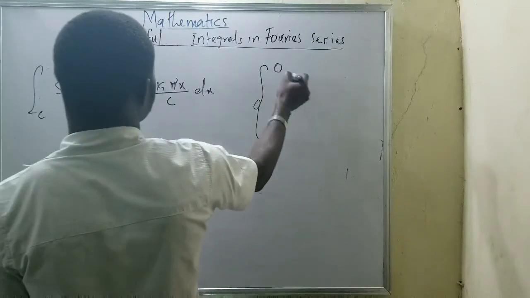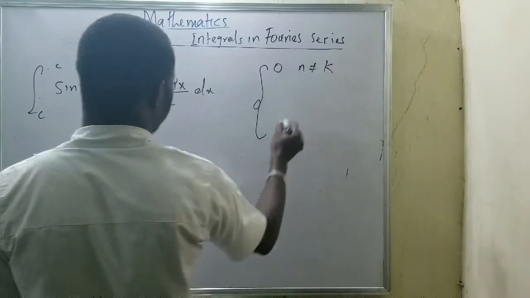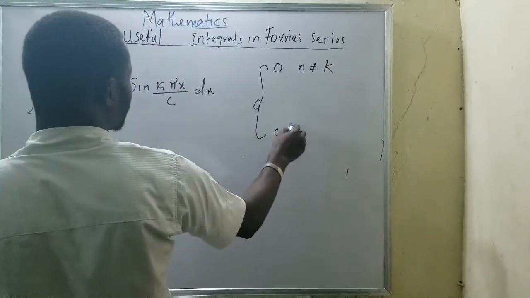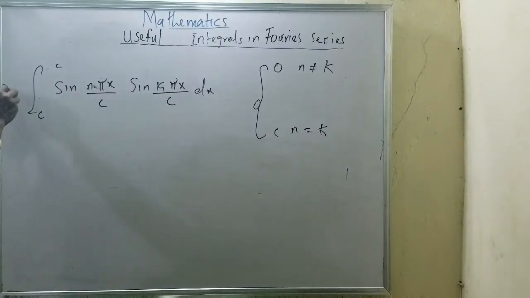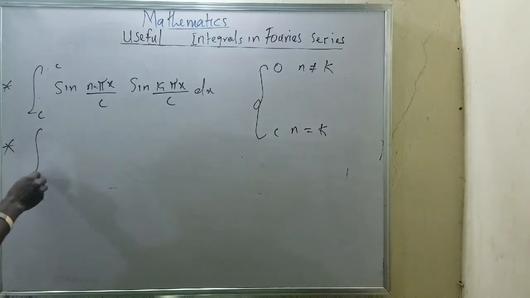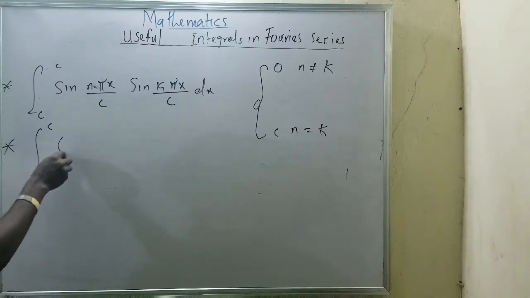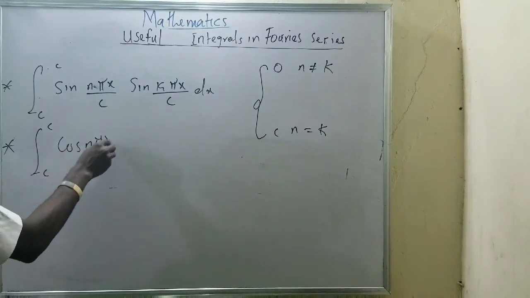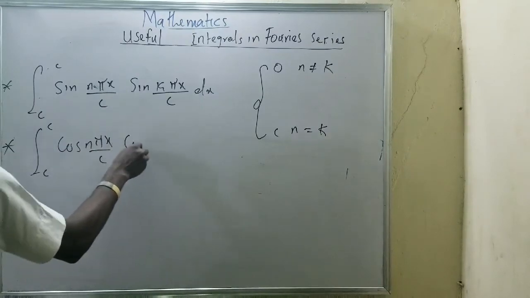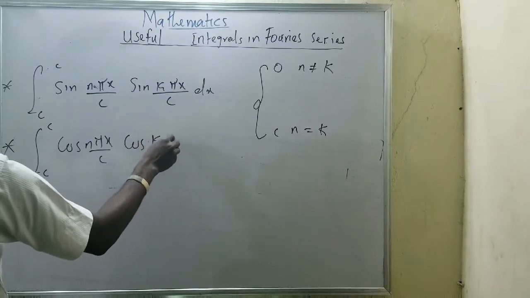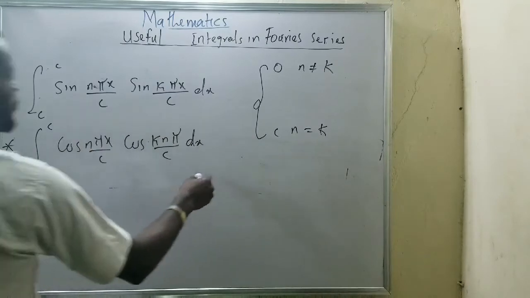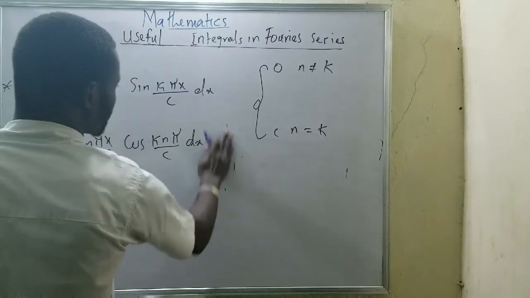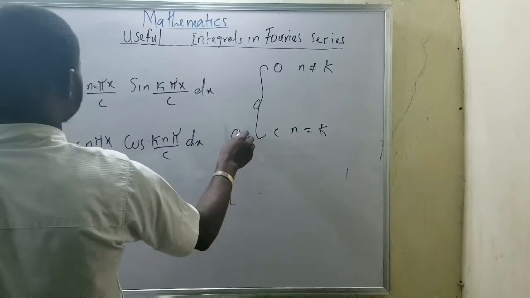When n is not equal to k, it will not be c; when n equals k, it will be c. That's one. Please take note of this one. This also, we have the integral from minus c to c of cos of n pi x all over c, and cos of k n pi all over c, dx.